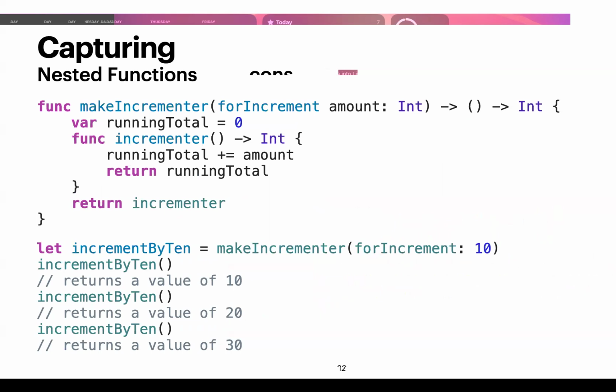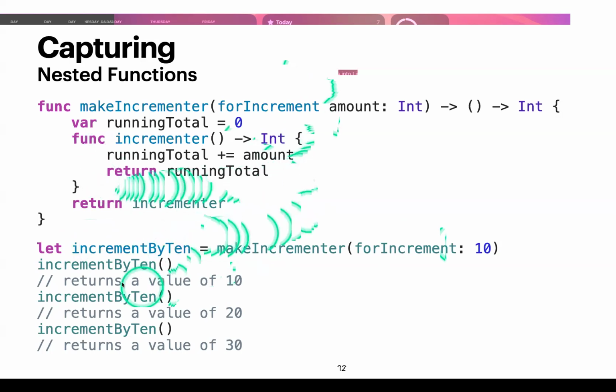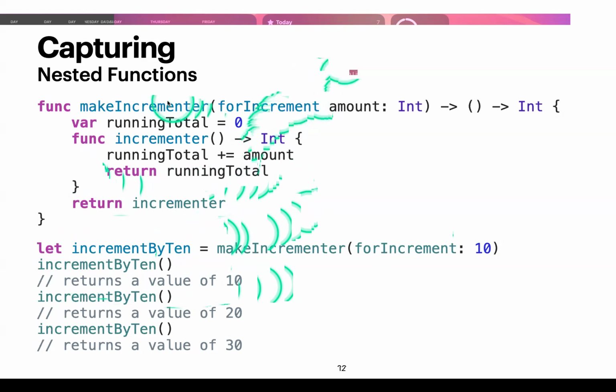So let's see how we could use makeIncrementer. I called makeIncrementer, and I passed in 10 for amount. The type of what it's returning is a function. So incrementByTen is actually a function, and that function is incrementer right here. So when I call incrementByTen, I'm actually calling incrementer. When I do that, I'll get the value of 10 because I'm adding the 10 that I passed in to the runningTotal, and I'm returning that runningTotal, which is now 10.